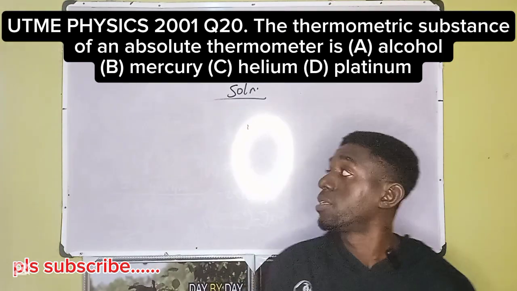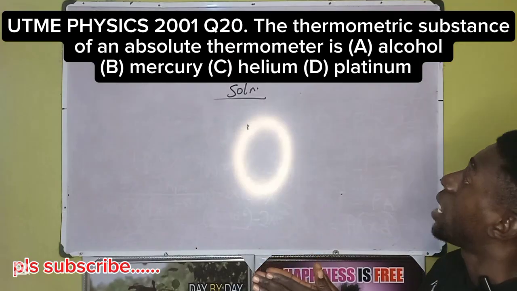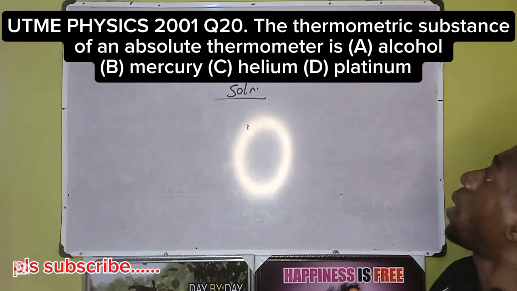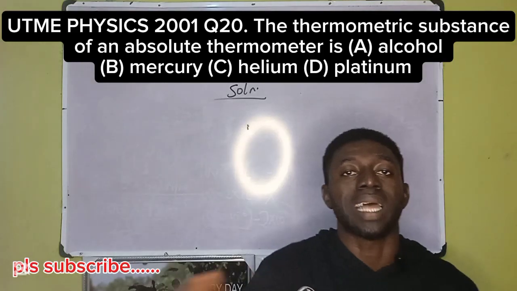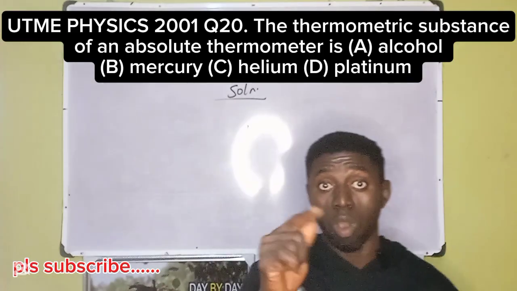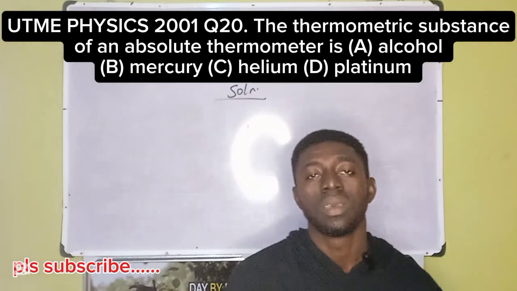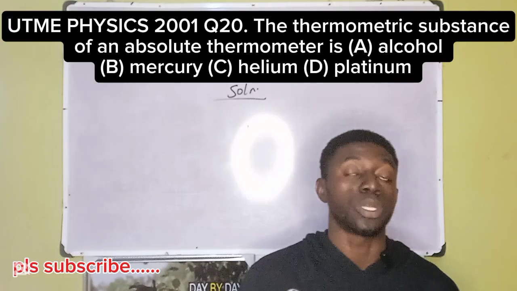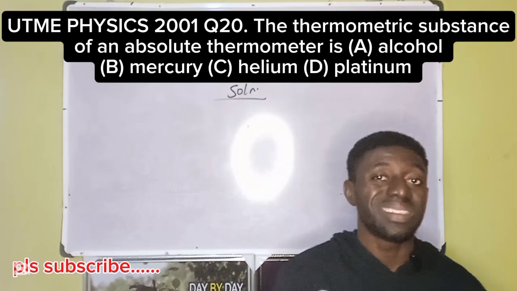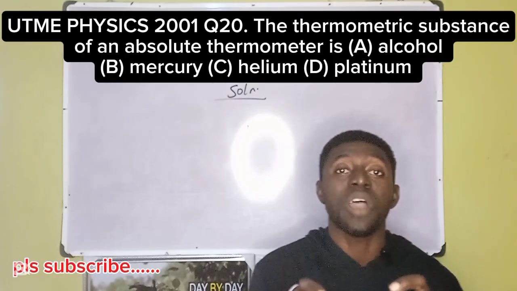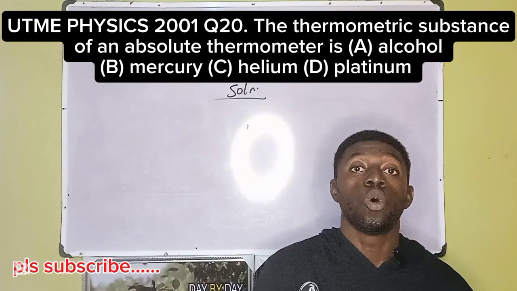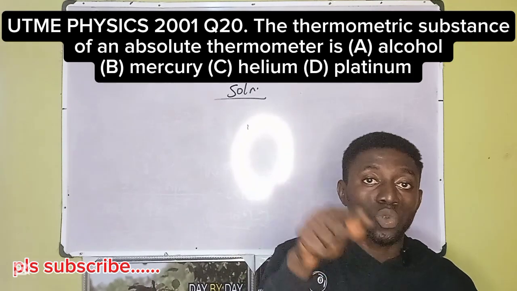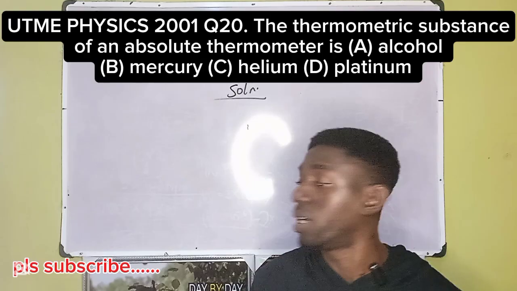But the question here is, which among these can be called absolute thermometer? Absolute thermometer. Recall, in thermodynamics or in heat energy, there is something called absolute zero temperature. That's the temperature where vibration will cease. Nobody has attained that temperature. That temperature is minus 273 degrees Celsius or 0 Kelvin.